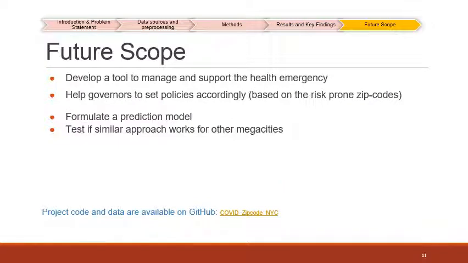Based on our analysis, there's substantial scope for future development. A tool could be developed to manage and support health emergencies. Governors could be assisted to set policies according to risk-prone zip codes. A prediction model could be formulated in order to predict which areas are at more risk. Similar approaches could be tested for other megacities as well.